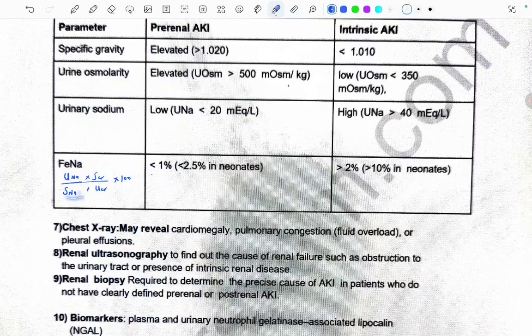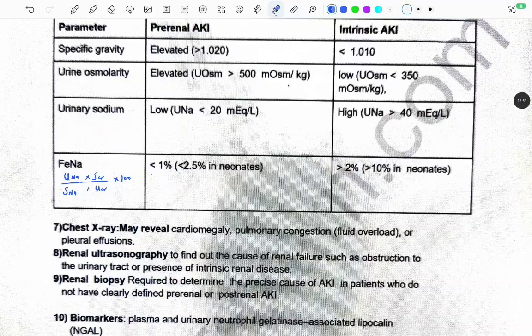We saw, right, because in pre-renal AKI the kidney is still working, so most of the filtered sodium which is present in the serum gets reabsorbed, so the urinary sodium is less, that's why it is less than 1%. But in intrinsic AKI, sodium reabsorption is impaired due to the tubular injury, that's why urinary sodium is more, so it's basically more than 2% in intrinsic AKI. But in neonates, no, because the kidney is not mature, right? That's why normal FeNA is also higher in neonates.